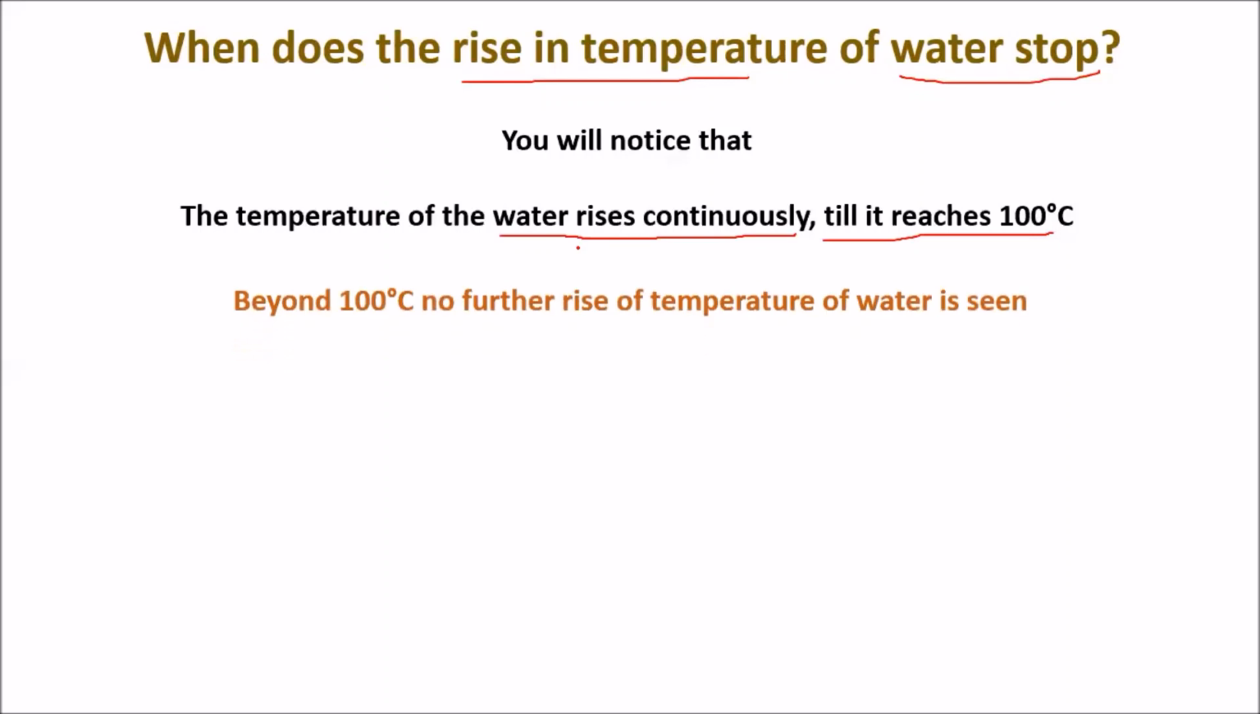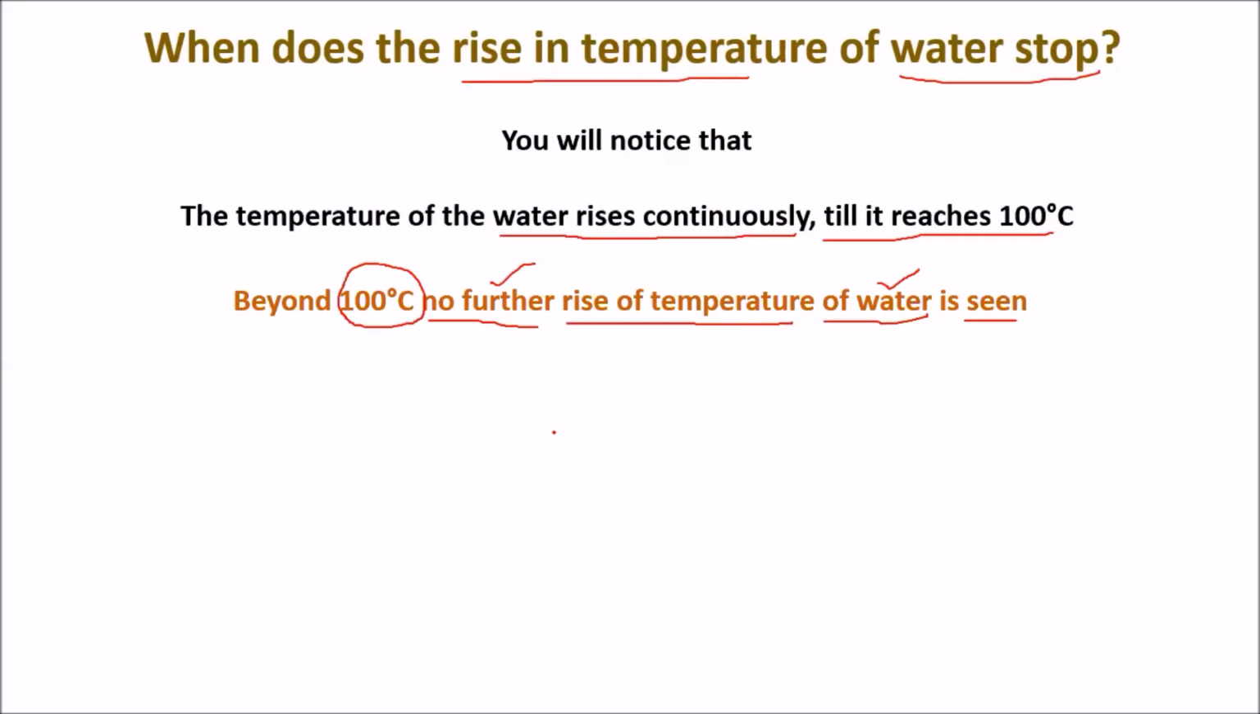Beyond 100 degrees Celsius, no further rise of the temperature of water is seen. So beyond 100 degrees Celsius, you can't find further rise of temperature of the water. It will stop at 100 degrees Celsius. That's it, because of the boiling point of the water.